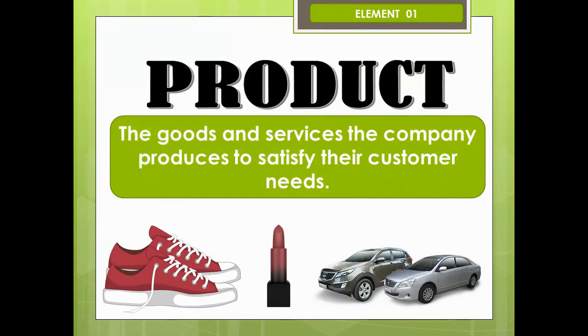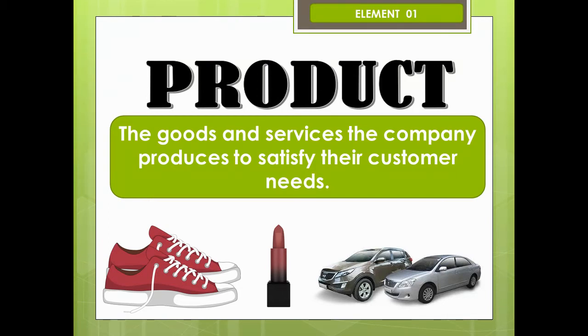Element number 1, product. Product refers to a good or a service that a business produces to satisfy customer needs, like a pair of shoes, a lipstick, sugar, cars, mobile phones, laptops, books, pencil cases, pens, photo frames.